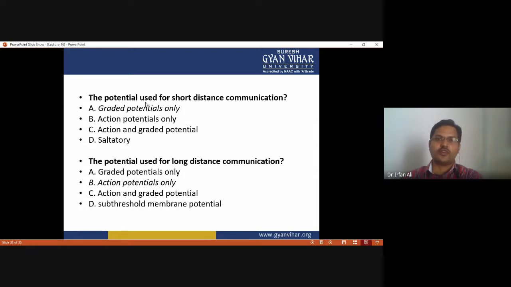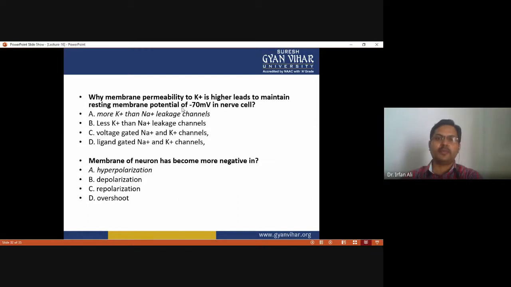The potential used for short distance communication is called graded potential, and the potential used for long distance communication is called action potential. Membrane permeability to potassium ion is higher, which maintains the resting membrane potential at minus 70 millivolt, because there are more potassium leakage channels as compared to sodium leakage channels. So that option is correct. When the membrane of a neuron becomes more negative, hyperpolarization is there and the membrane potential is minus 90 millivolt. So option A is correct.